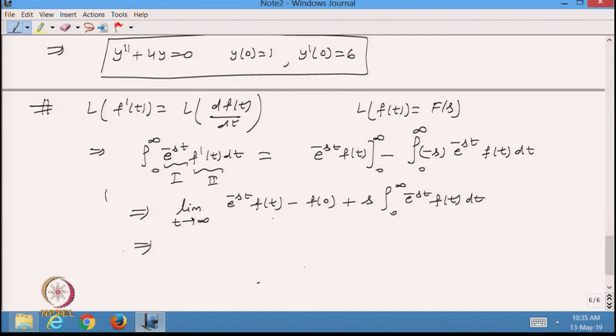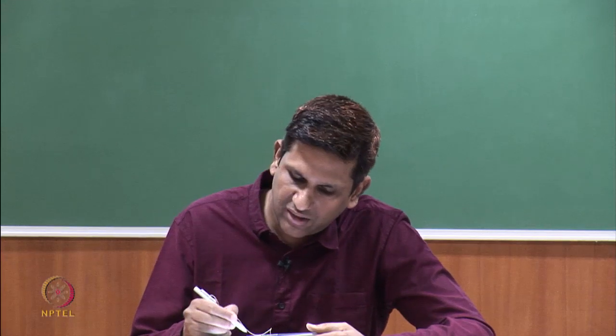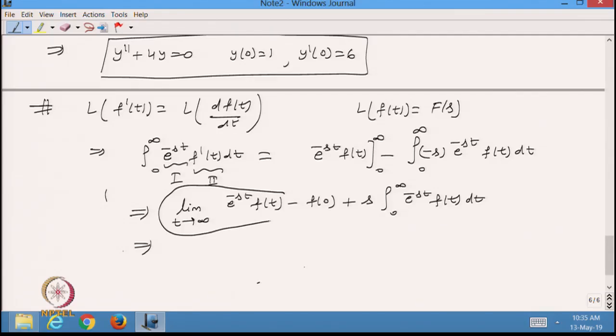Now, I know that my function f(t) is of exponential order, and I am also taking that s is greater than 0. From here now I want to find what will happen to this factor, the limit as t tends to infinity of f(t) e^(-st). If t tends to infinity, I want to check the value of this function.